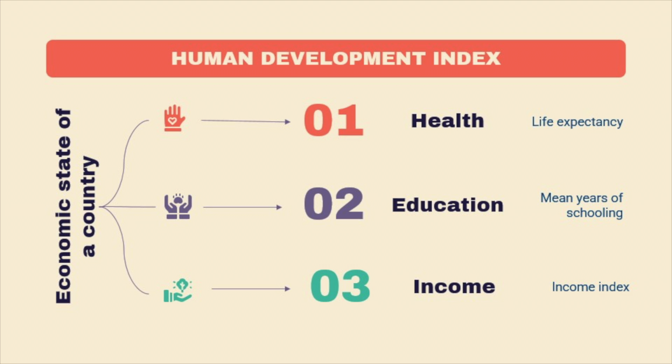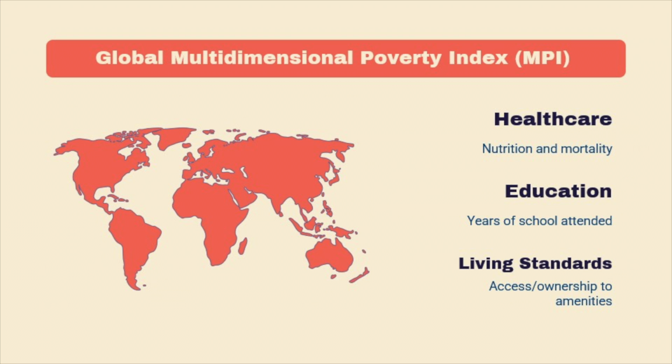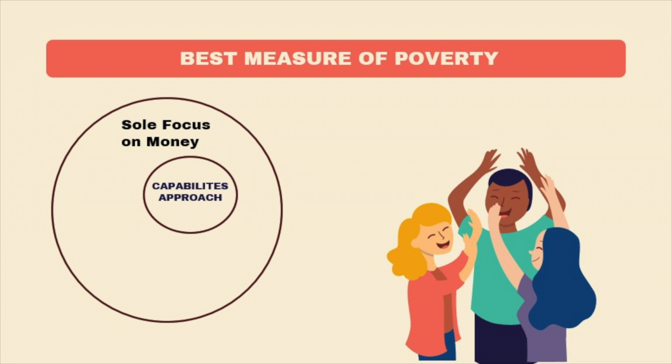The Human Development Index combines measures of health, education, and income to convey how a country is doing economically. Next, the Global Multidimensional Poverty Index focuses on problems in health, education, and living standards in over 100 developing countries through examining nutrition, mortality, number of years attending school, and living amenities. After reviewing the OPM, SPM, Human Development Index, Global Multidimensional Poverty Index, and capabilities approaches, we are concluding that the best measure of poverty is the central capabilities approach.